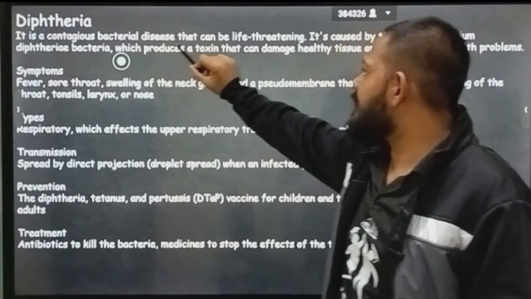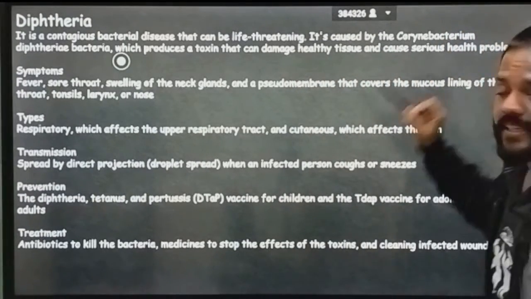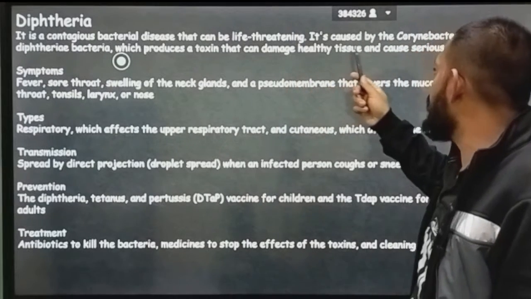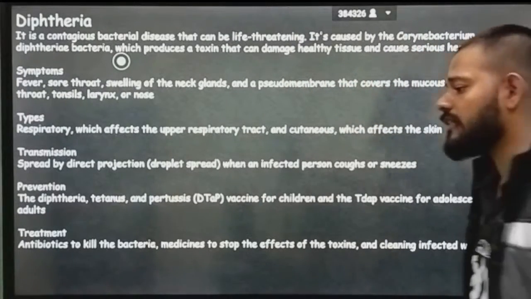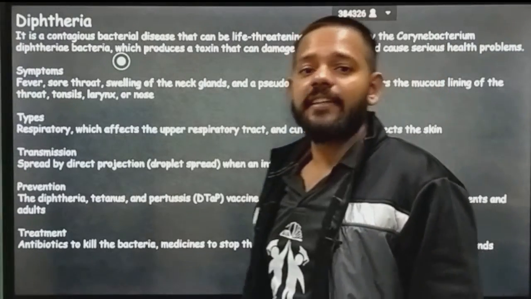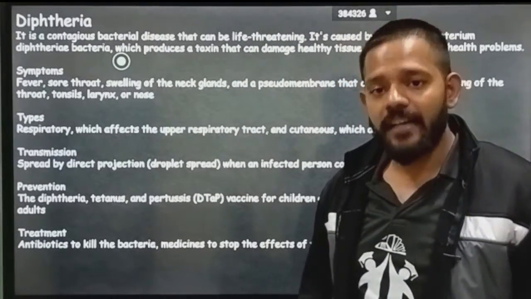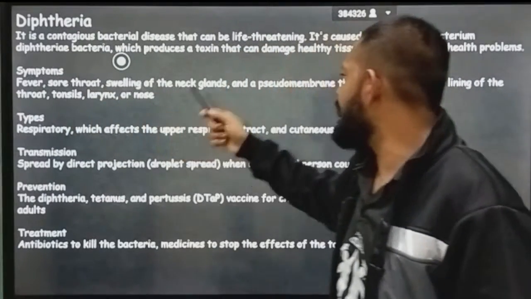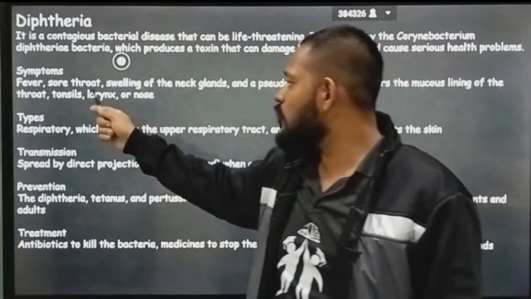It is a contagious bacterial disease that can be life threatening. It is caused by Corynebacterium diphtheriae, a bacterium which produces a toxin that can damage healthy tissue and cause serious health problems. In this disease, a toxin called diphtheria toxin is secreted by the bacteria Corynebacterium diphtheriae, which affects your body. Symptoms: fever, sore throat, swollen neck glands, and a pseudomembrane that covers the mucus lining of the throat, tonsil, larynx, and nose.